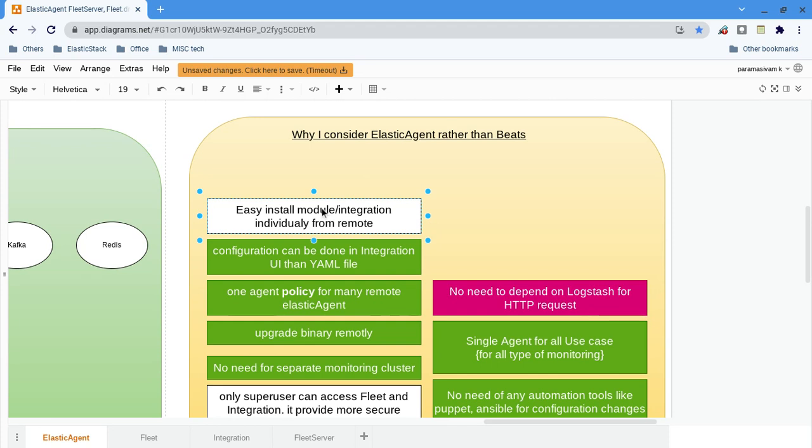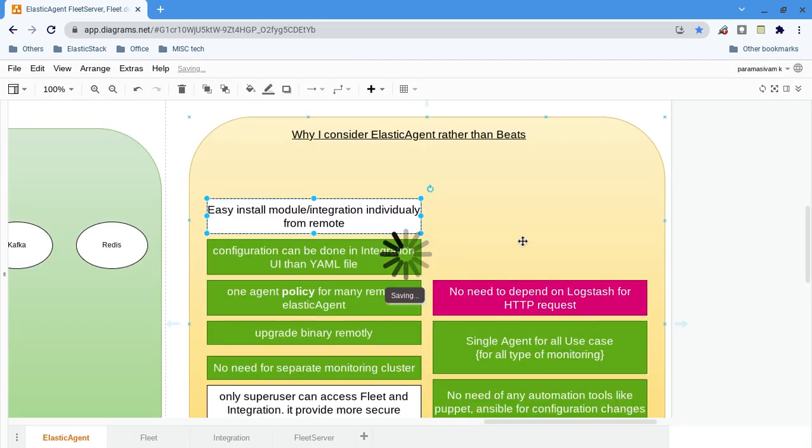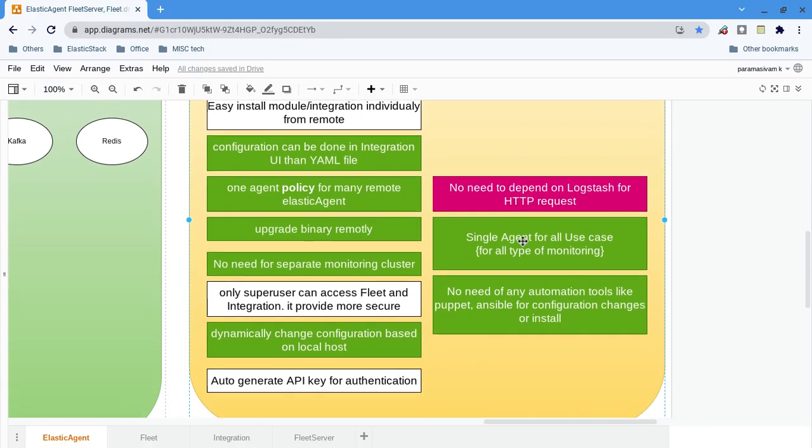If I install Metricbeat, all the modules are there. Whether I enable them is secondary, but I don't want to install them at all. In Elastic Agent, I can install whatever integration I need dynamically. So obviously the advantage will be very clear.